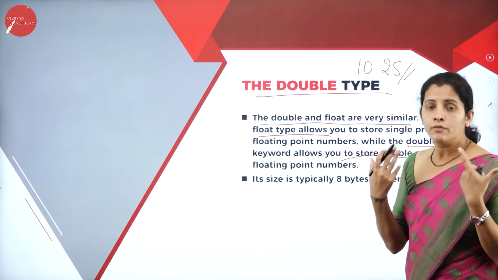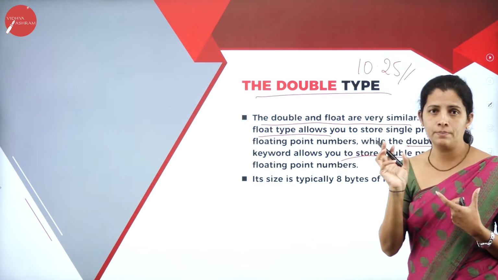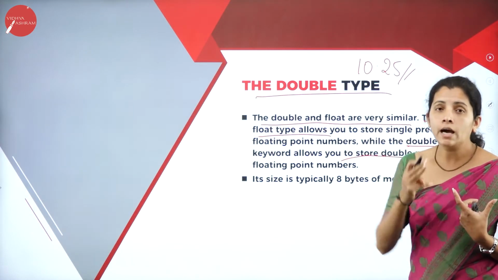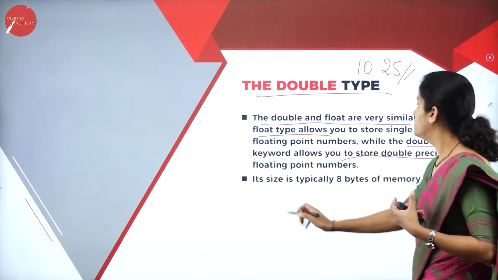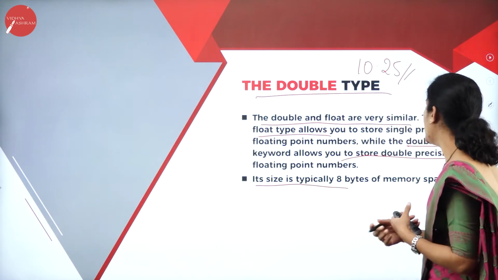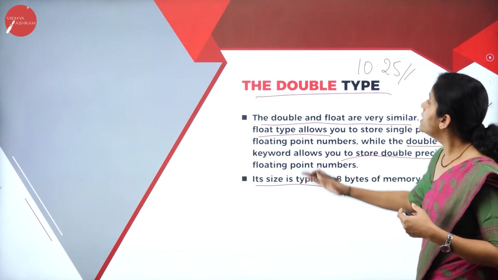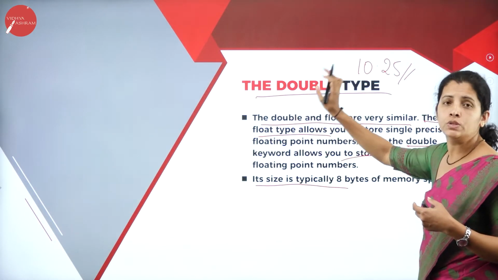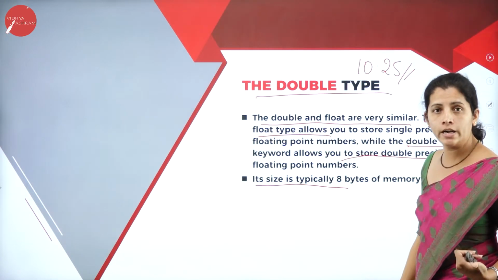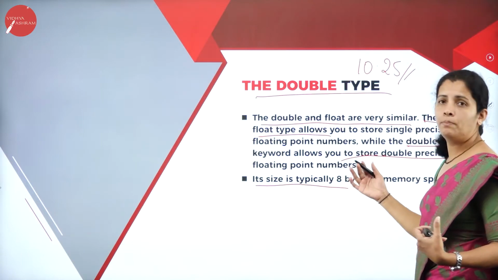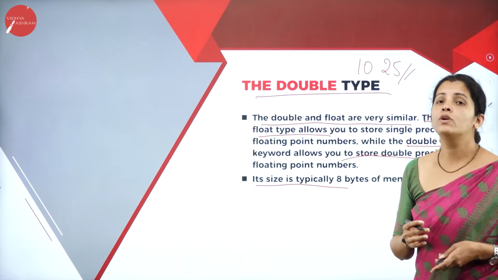Float stores single precision, and double stores double precision. The size is typically 8 bytes of memory space. That means if I use the double data type, what's the memory allocation required here? That is 8 bytes, in the sense 8 into 8, it is 64 bits.